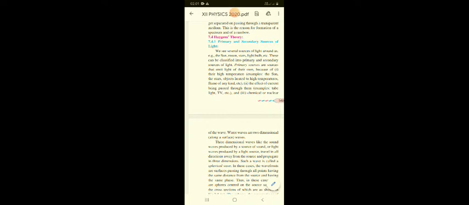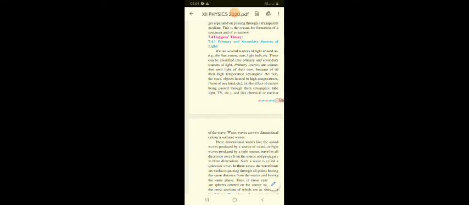What are primary sources here? Primary sources are those sources which emit light on their own because of the high temperature which they have, and they have some kind of nuclear fission or fusion on their surfaces, because of which a large amount of heat energy and light energy is emitted.